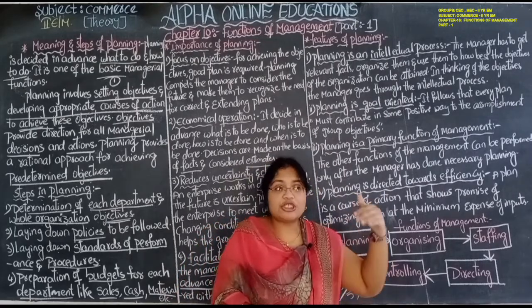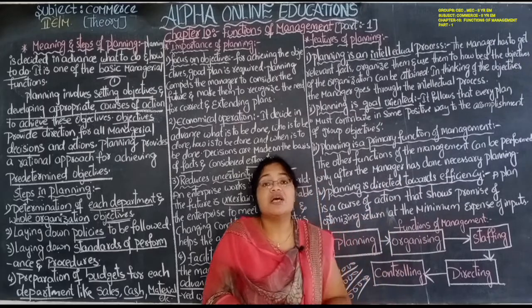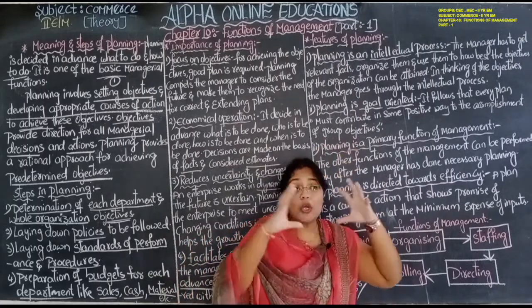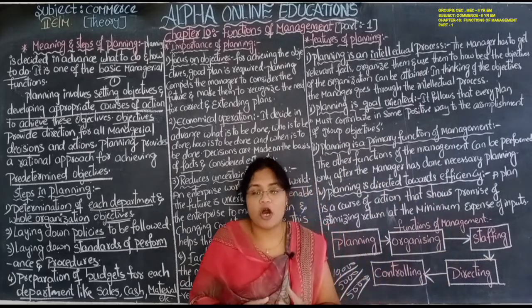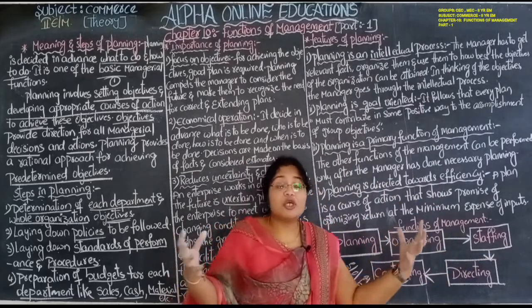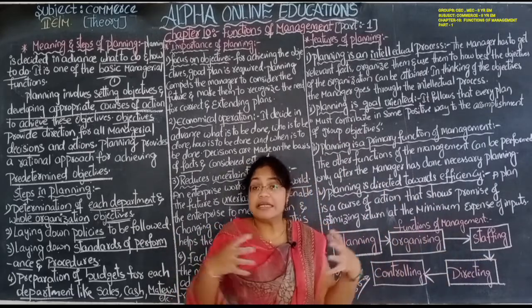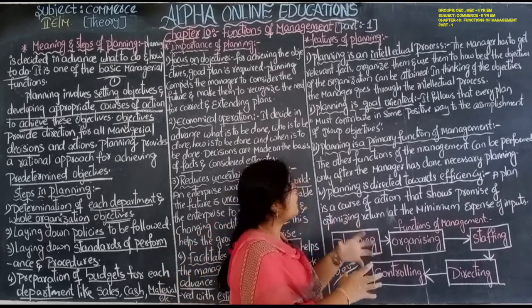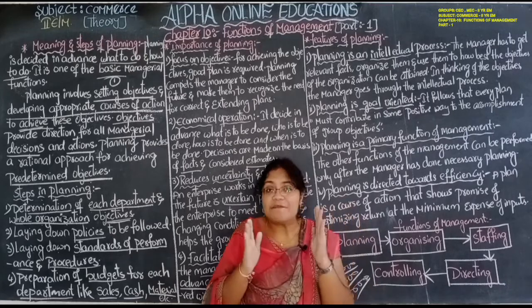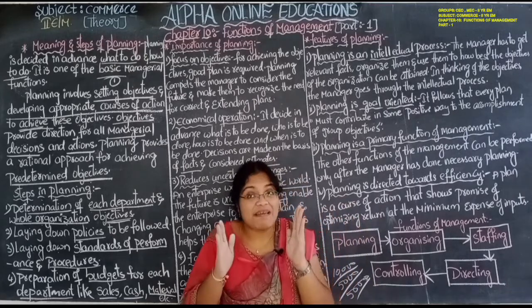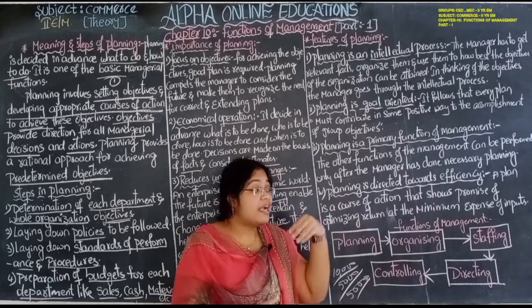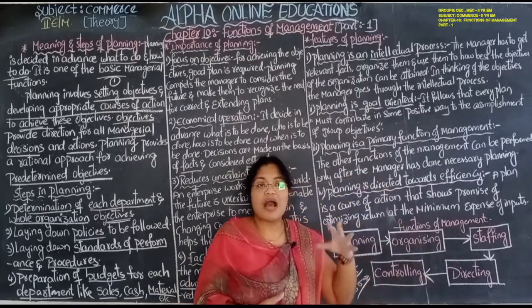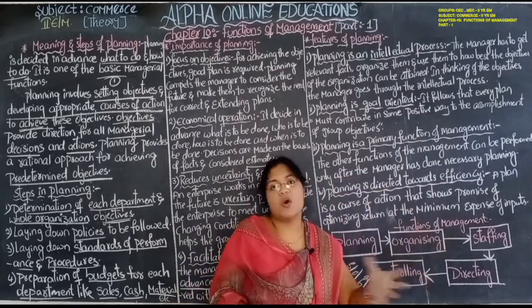In order to achieve some positive result, we prepare the plan and also achieve the group objectives. Whatever the organization, we have group objectives, team objectives. Those things we can achieve only by appropriate planning. Appropriate means correct planning and setting appropriate, correct goals. Okay, you have to set correct goals.